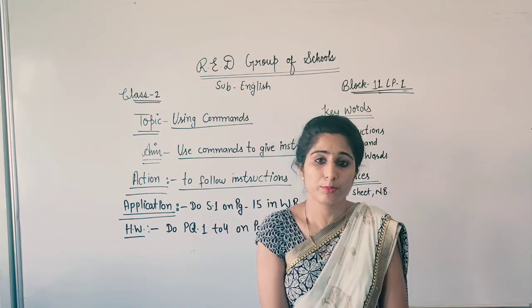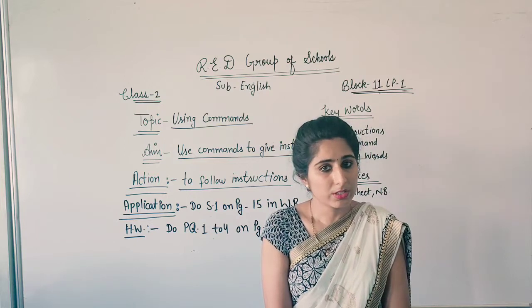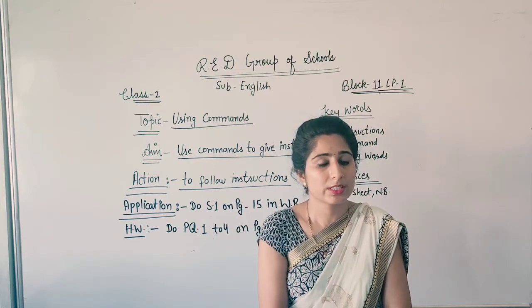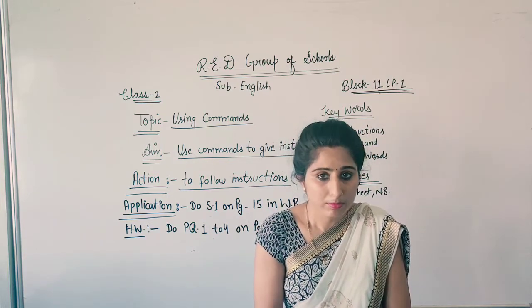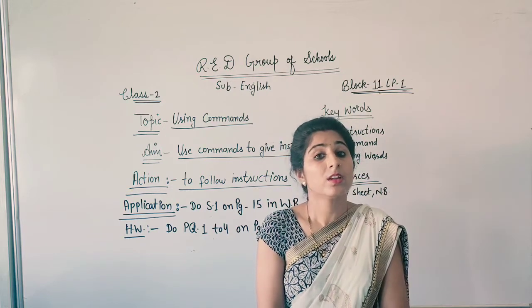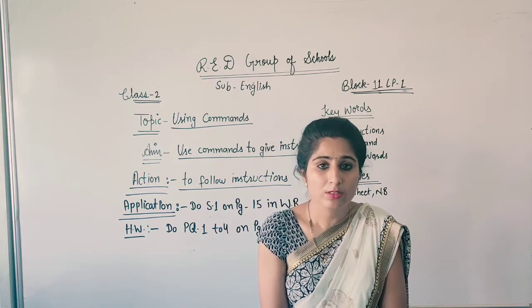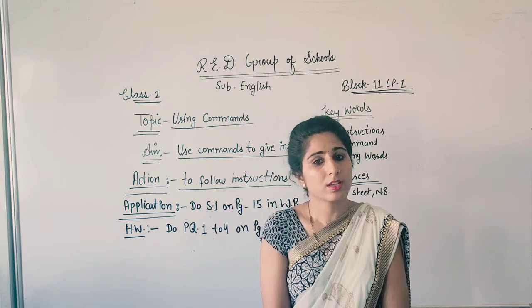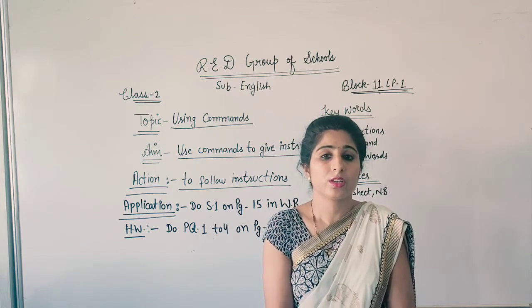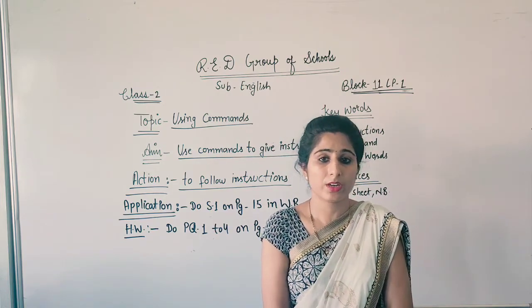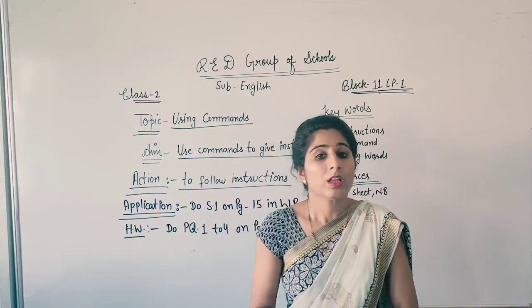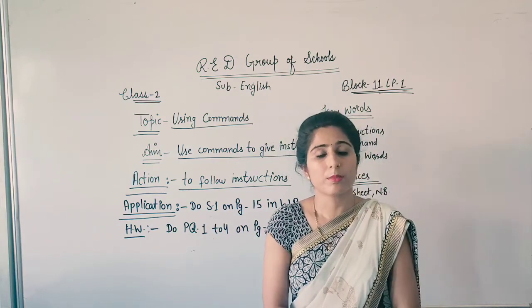Commands always begin with a doing word. First of all, in the beginning of the sentence we write the doing word, like draw a gift box. So what is this draw? Draw is an action word. It is a doing word. So this is how we will use the commands. We will write the command sentences.